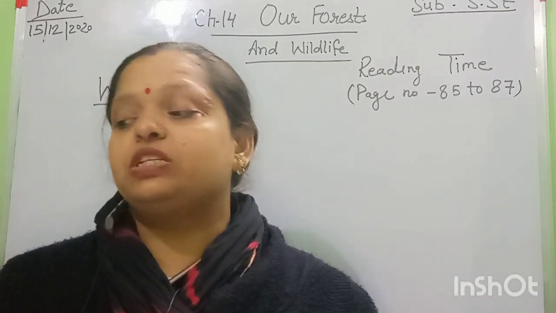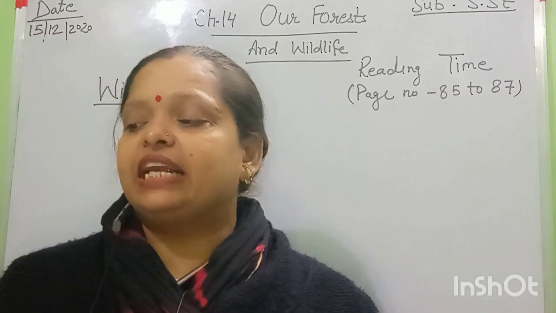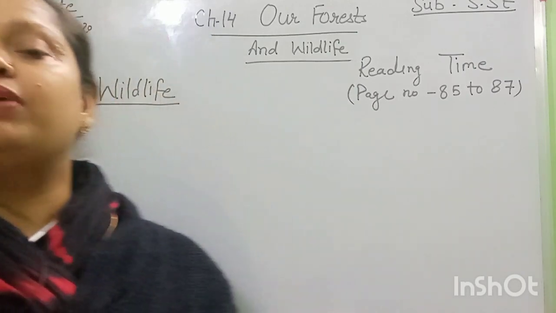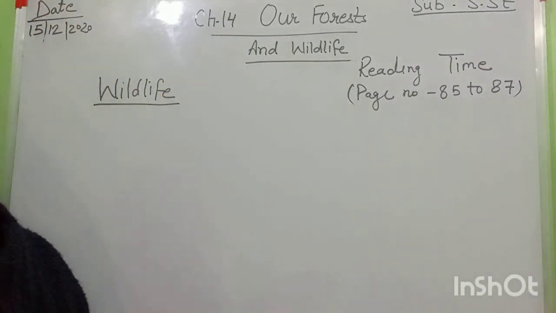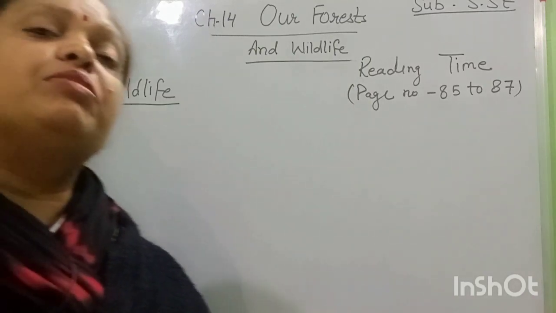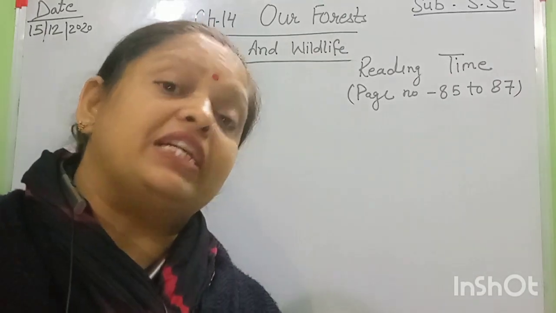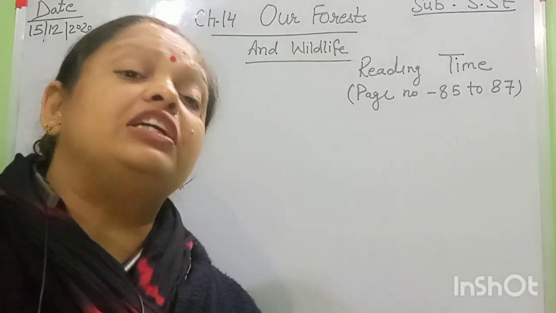Different species of mammals, birds and reptiles have their home in natural places. Some animals do not survive properly in their natural places due to deforestation.